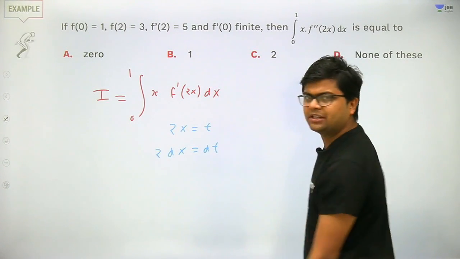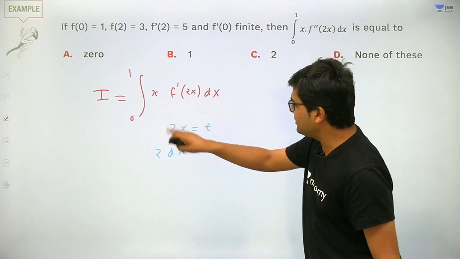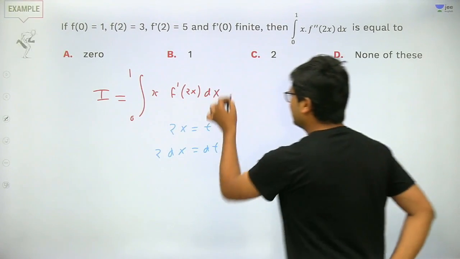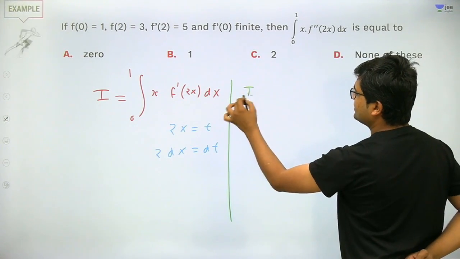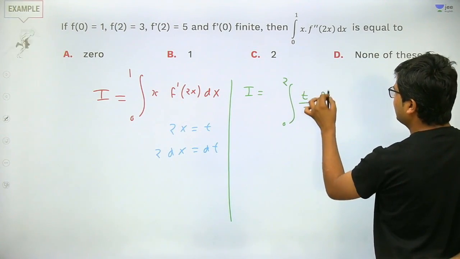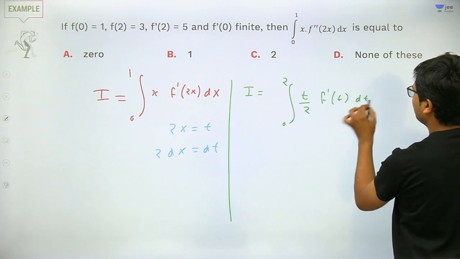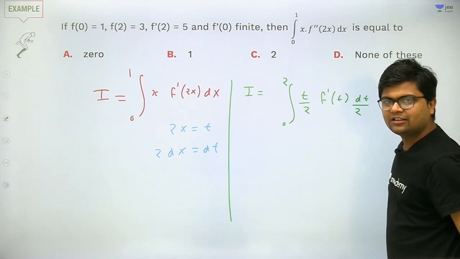So dx will become dt by 2 and x will become t by 2. Apply this substitution in this integral. So this I will have f dash of t, and dx will be dt upon 2. Got my point? Yes or no?